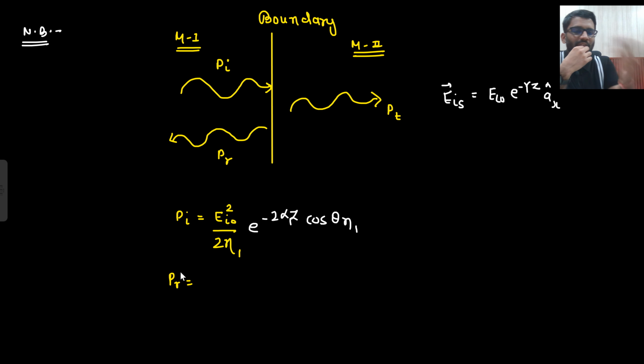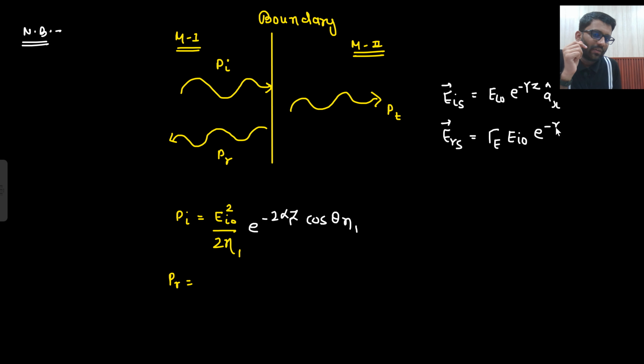So what will be your reflected power? Reflected power you need to tell. So in the reflected wave, what is ERS? In the reflected wave, this will become gamma E EIO. Do you agree to this point? Gamma E EIO, e to the power minus gamma 1 Z EX cap.